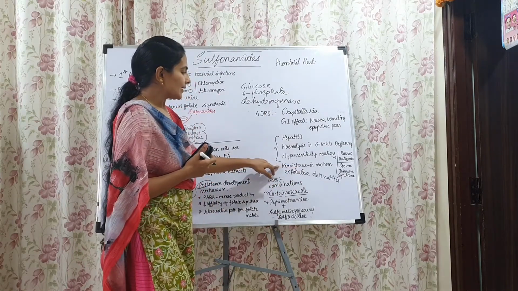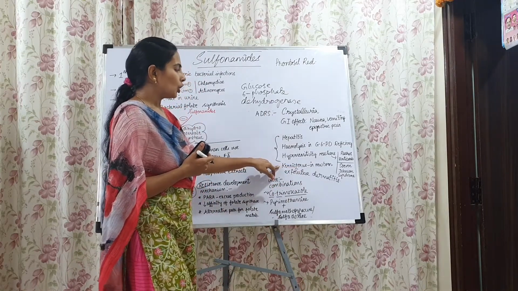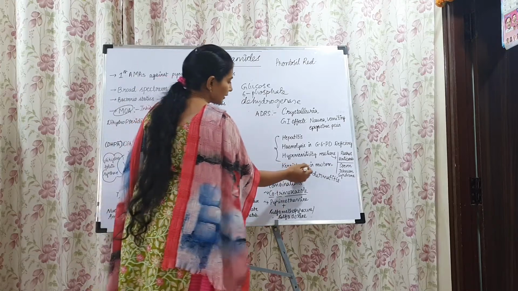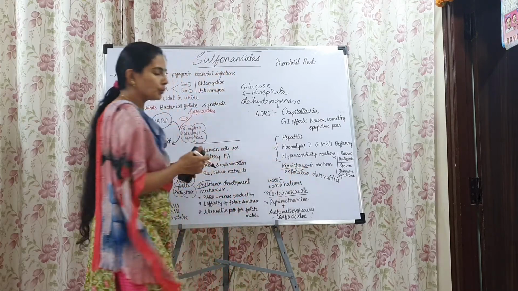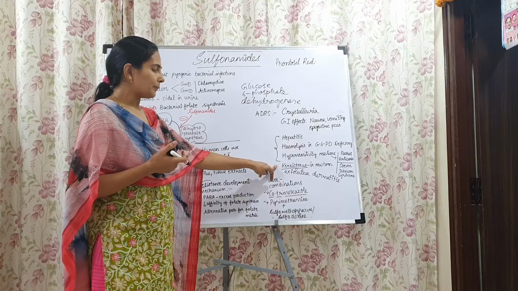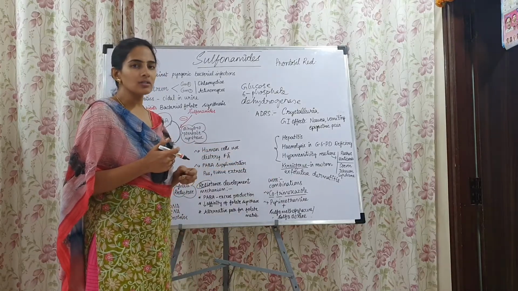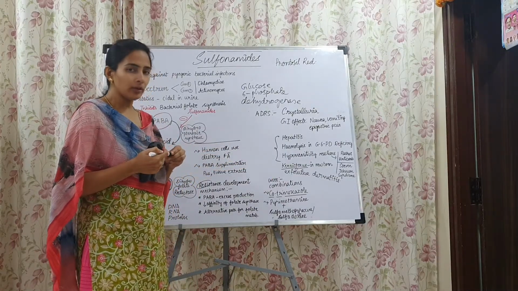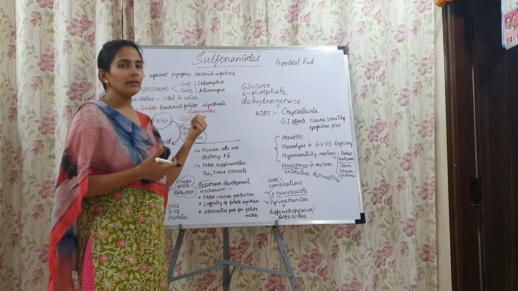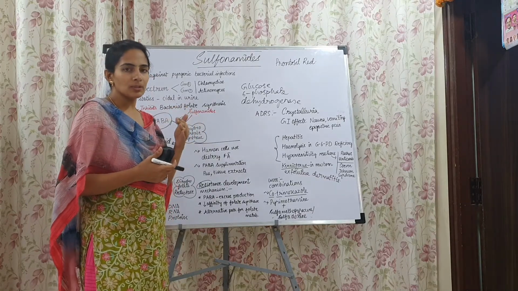And then next thing is kernicterus in the newborn. It happens because in the newborn, whenever a sulfonamide is given, it enters the blood circulation.